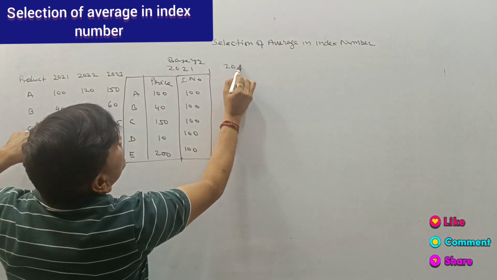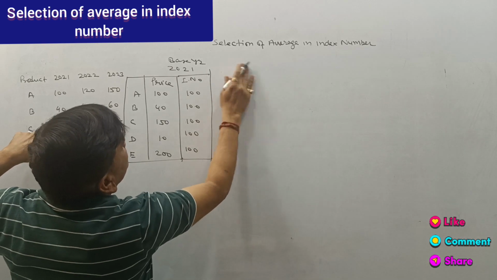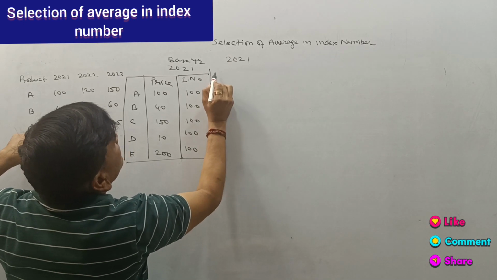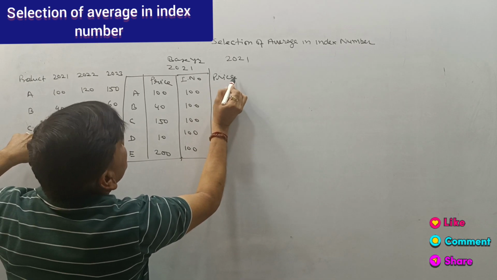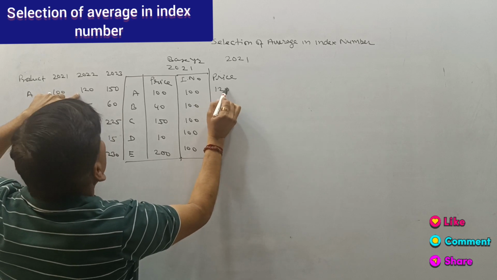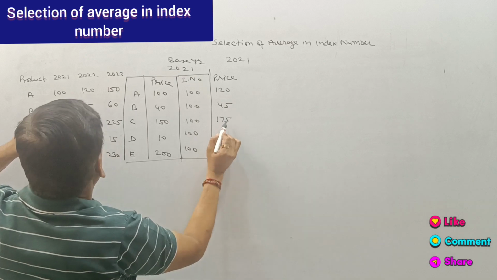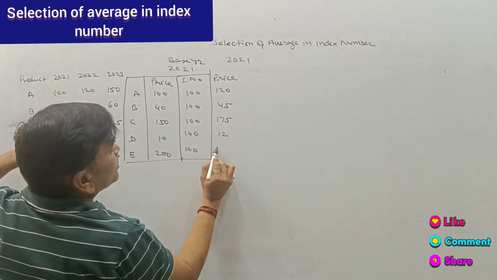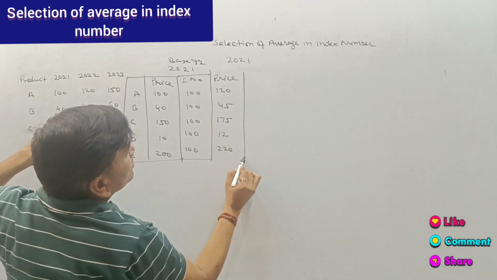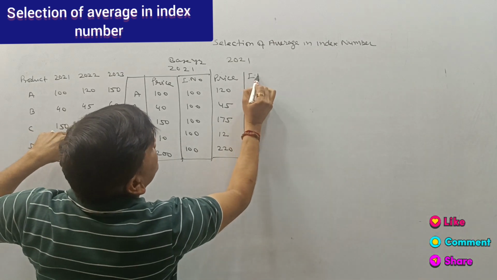Now for the next year, the price increases to 120, 45, 175, 12 rupees and 220 rupees. So we have to calculate the index number for that.